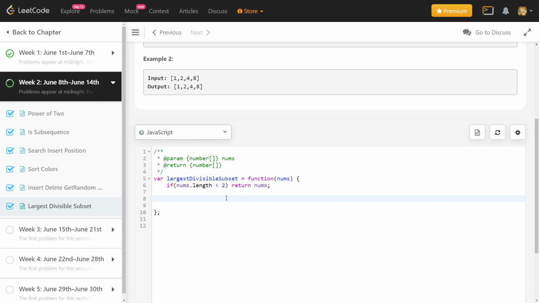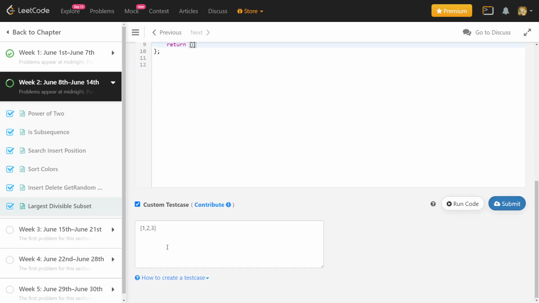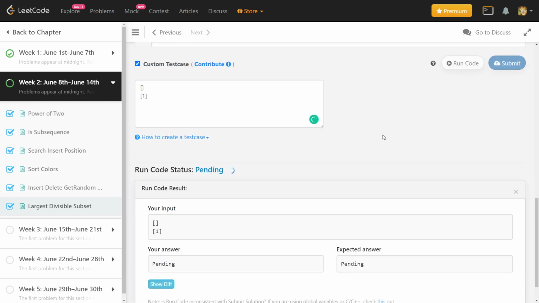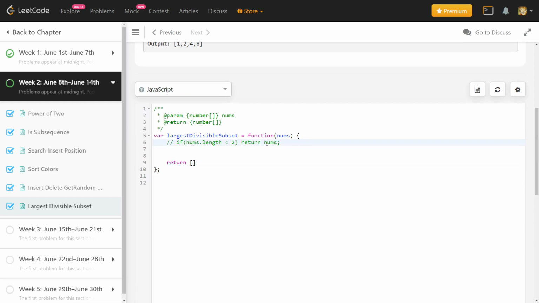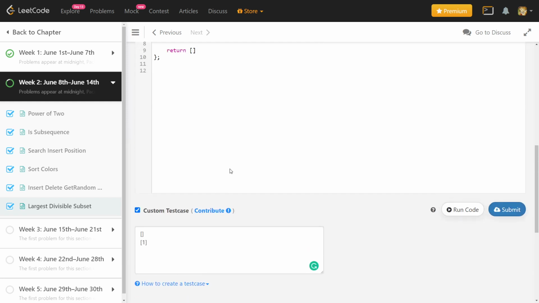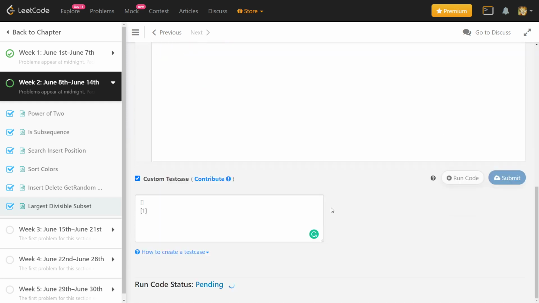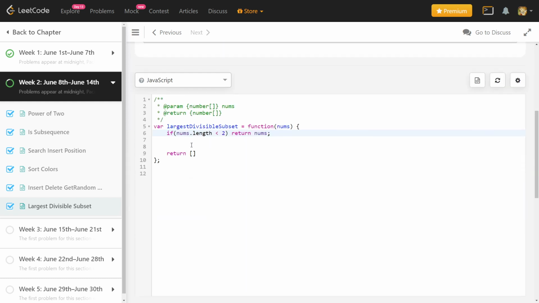Or we can just check what the expected value is, because LeetCode shows the expected value. So we can just check if the input array is of size 2, 1. Then what is the output expected? So yeah, the expected answer is the input array itself, as you can see here. So my answer is empty. Now it should be correct. Right. So that is the case where we can't form any pair and we are just returning the input array.